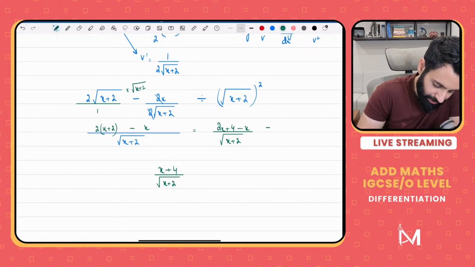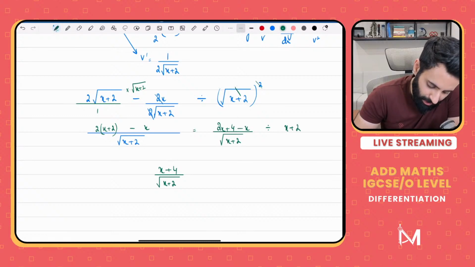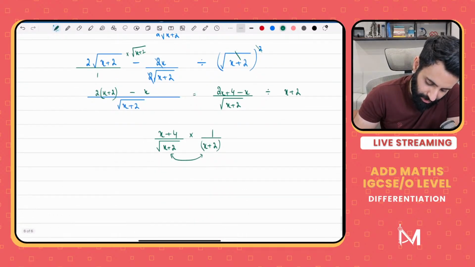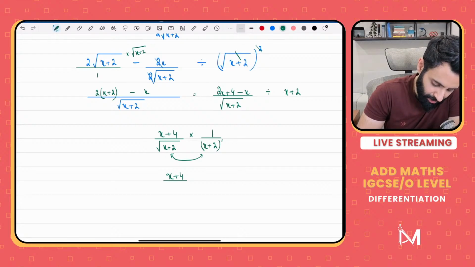Now divide by v square means, and what happens when you take the square and the square root? They cancel out and you have divide by x plus 2. Then using rules of indices, if you change it to multiplication, what happens? You have to take the reciprocal of the fraction. Okay, and what's x plus 2 power half into x plus 2? So what's the power here? The power here is half and then the power is 1. So it's basically x plus 2 power half, which you're multiplying by x plus 2 power 1.